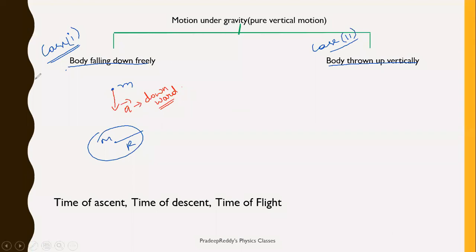So point number 1, here you need to remember that motion of the body and acceleration both are in the same direction.